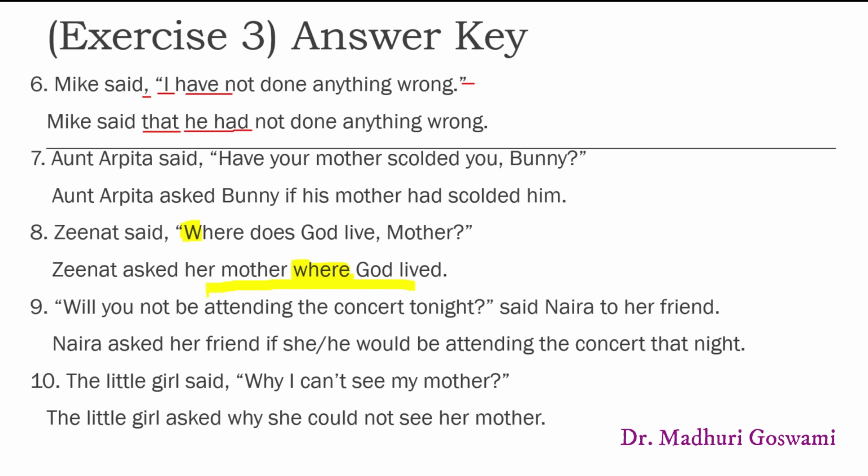Now let's see what are the changes. Said has become asked because this is a question. And we have removed comma and speech marks. और इनके स्थान पर हमने WH word conjunction word के रूप में यूज किया है. और टेंस में भी चेंज किया गया है क्योंकि रिपोर्टिंग वर्ब पास्ट टेंस में एक्सप्रेस की गई है. जीनत said. So रिपोर्टेड क्लॉज का भी टेंस चेंज कर दिया गया है. Where does God live? It becomes where God lived.